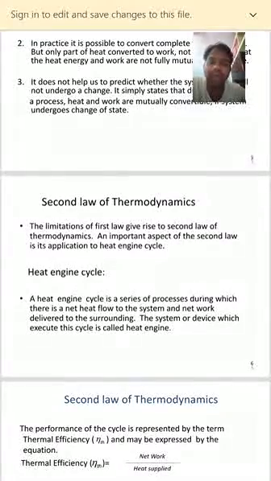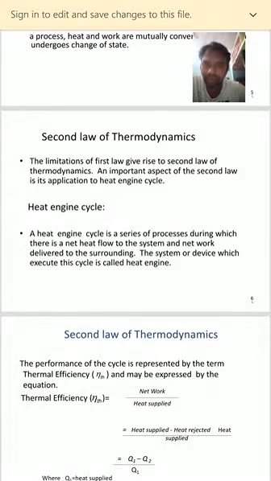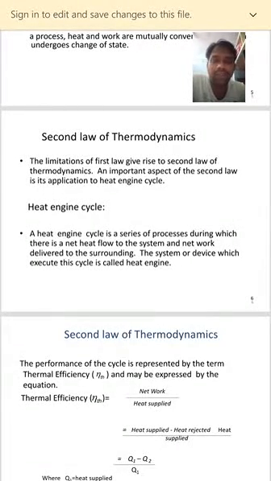So what is a heat engine? We know that an engine is nothing but a device which gives certain output. Now, what is the heat engine cycle? A heat engine cycle is a series of processes during which there is a net heat flow into the system and net work delivered to the surroundings. The system or device which executes this cycle is called the heat engine.